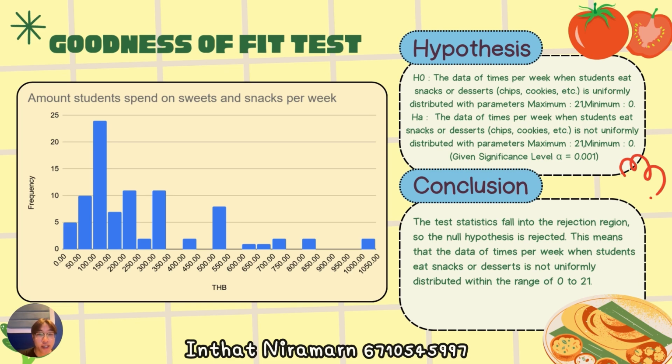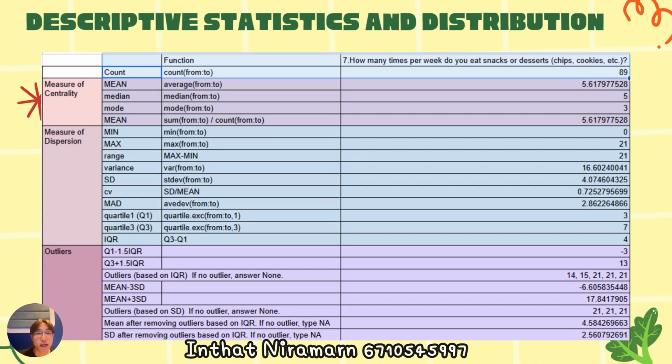In conclusion, the test statistic falls into the rejection region, so the null hypothesis is rejected. This means that the data of times per week when students eat snacks or desserts is not uniformly distributed within the range of 0 to 21. And here is the descriptive statistics and distribution, which contains measures of centrality, measure of dispersion, and outliers.